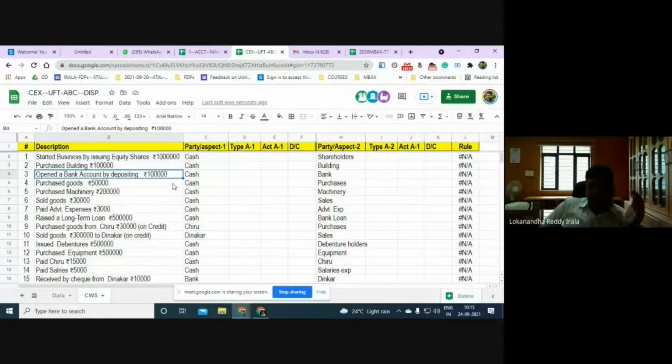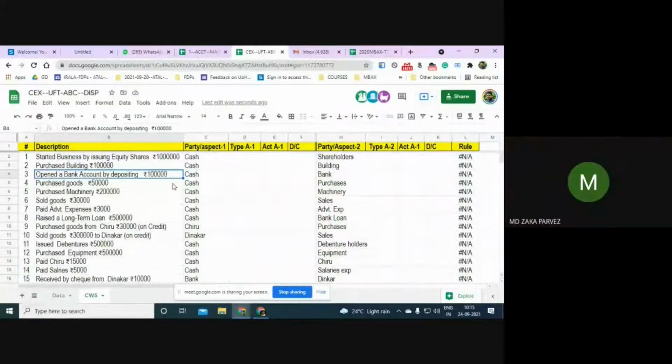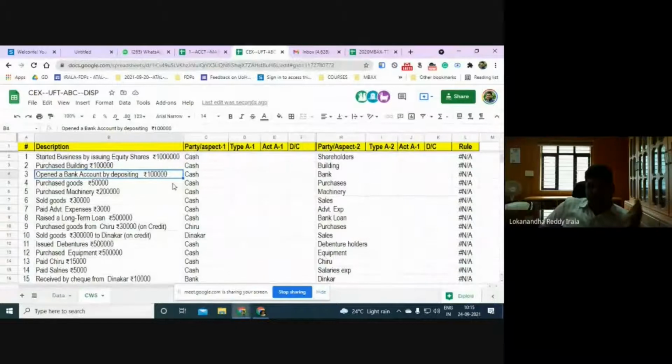When you ask the owners of the company to provide money, it is called equity. If you are going for a bank loan, it is called bank loan. Instead of going for a bank loan, you can ask the general public to lend you the money. This lending is different from taking money from the owners of the company. When you take money from the owners, it is called capital or equity.